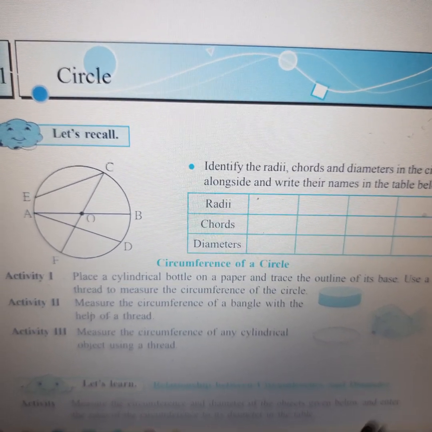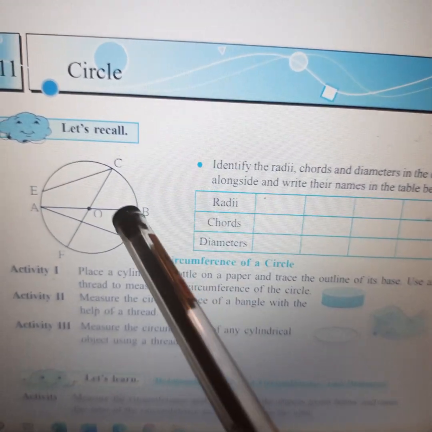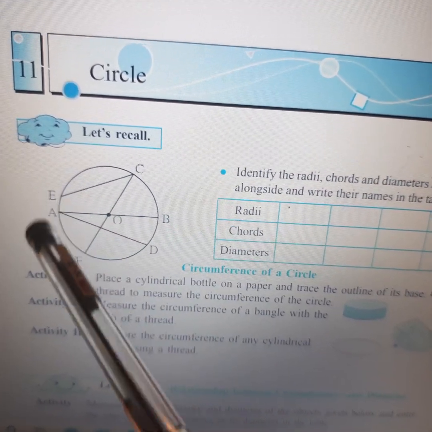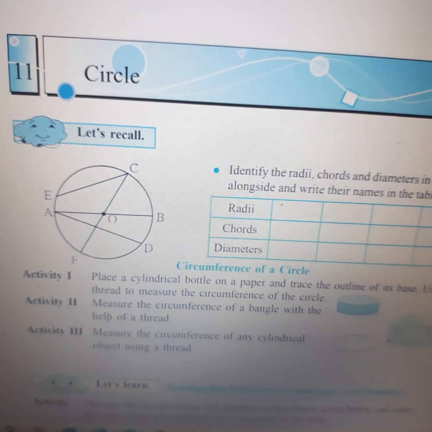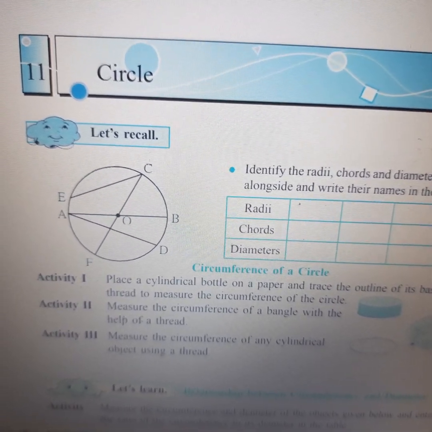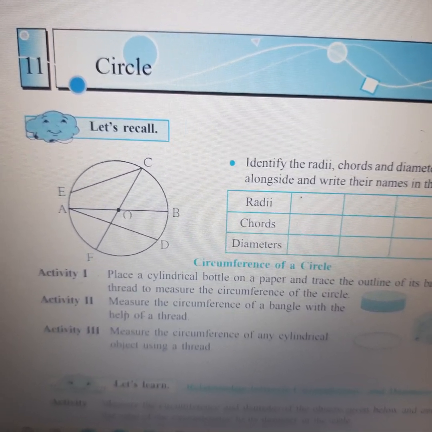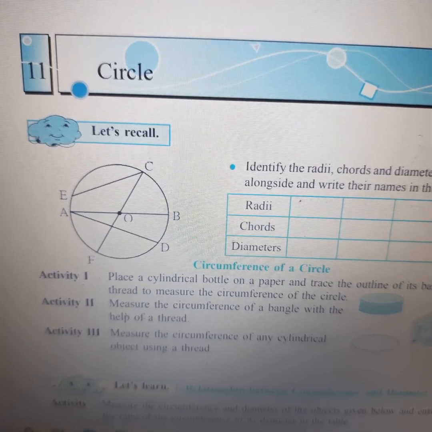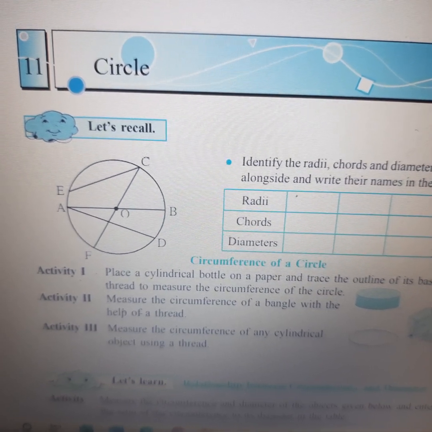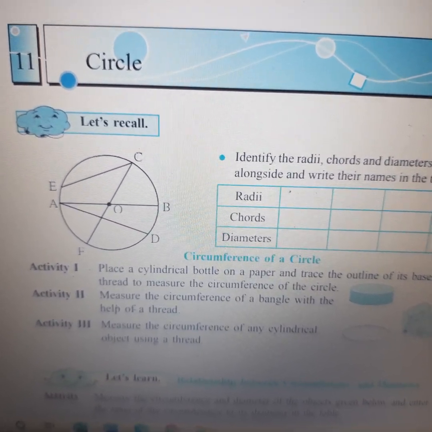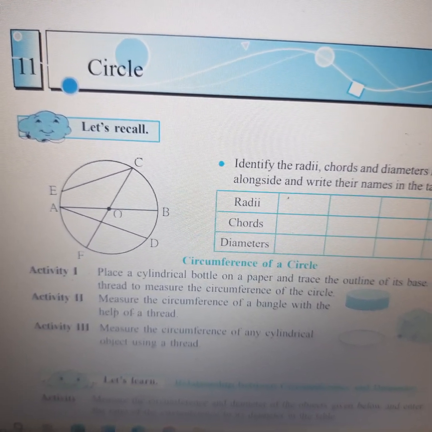Now we come to circumference. What is the circumference of a circle? Circumference is nothing but the boundary of the circle, the boundary of any round figure which is flat. In figures like a rectangle, a square, or even a three-sided figure, a triangle, we call the circumference the perimeter. What is perimeter? The boundary of that figure. In the same way, circumference means the boundary of the circle.